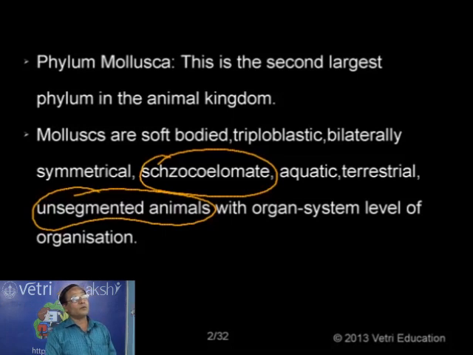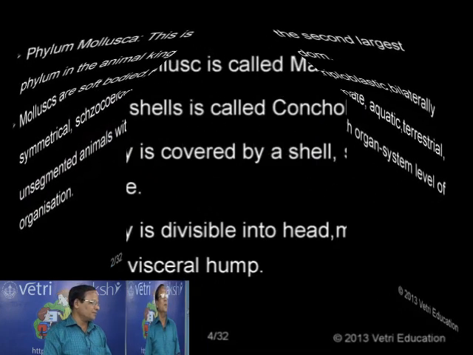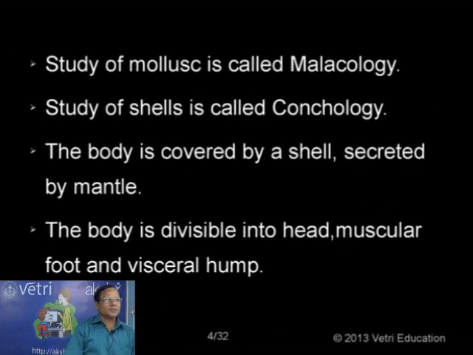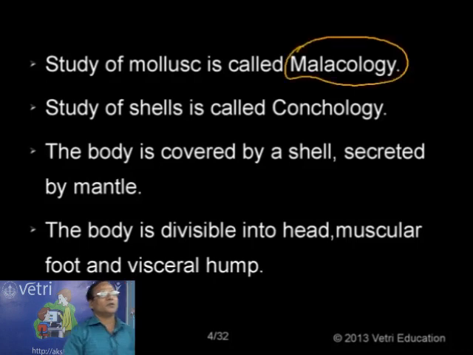The level of organization is the organ or organ-system level of organization; they have definite organs and organ systems. We are talking about molluscan animals, and there are different fields of science. The study of mollusks is called malacology.